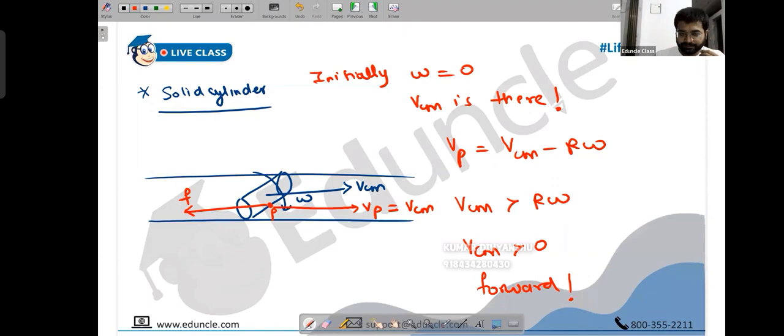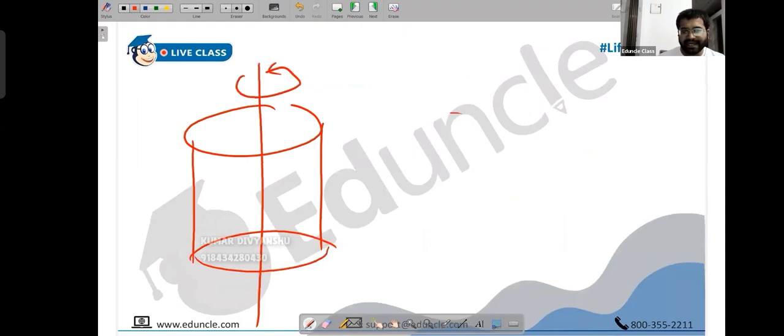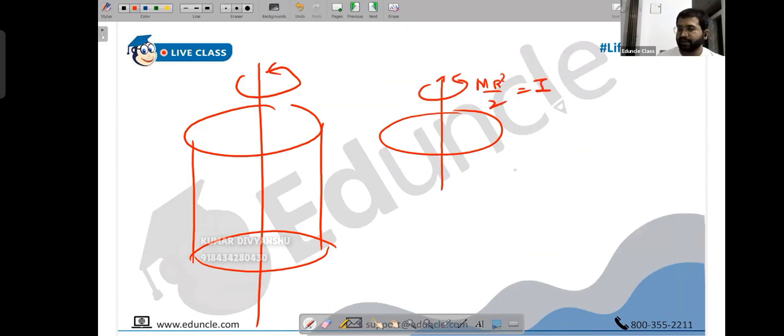It's a solid cylinder, so half m r square. Yes, m r square by 2, because you need to understand which axis this is, people. See, this is a cylinder right now. This cylinder is nothing but a compilation of many discs. And if this is the axis, this is as good as a disc, and this is the rotational axis of the disc. This is given by m r square by 2. This is the moment of inertia, m r square by 2. Here also we can say this is nothing but m r square by 2, where you have a compilation of many discs.